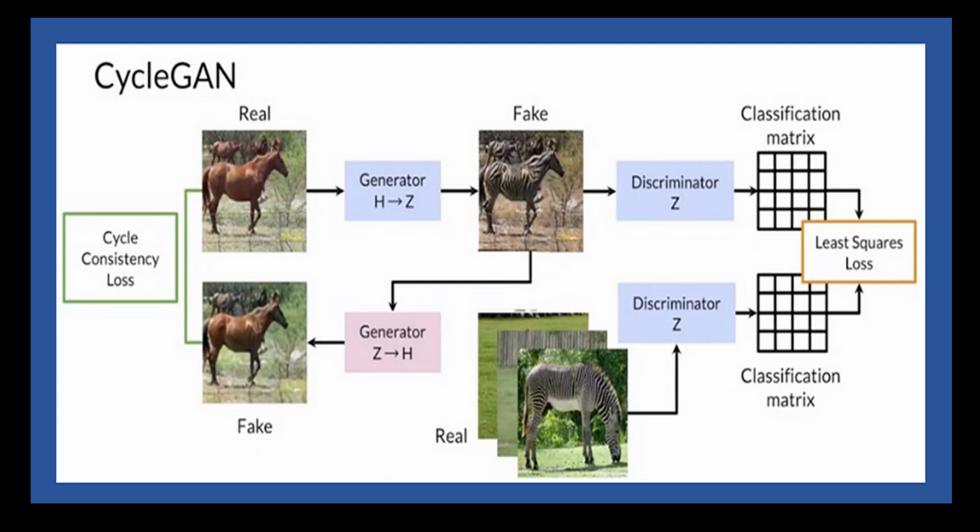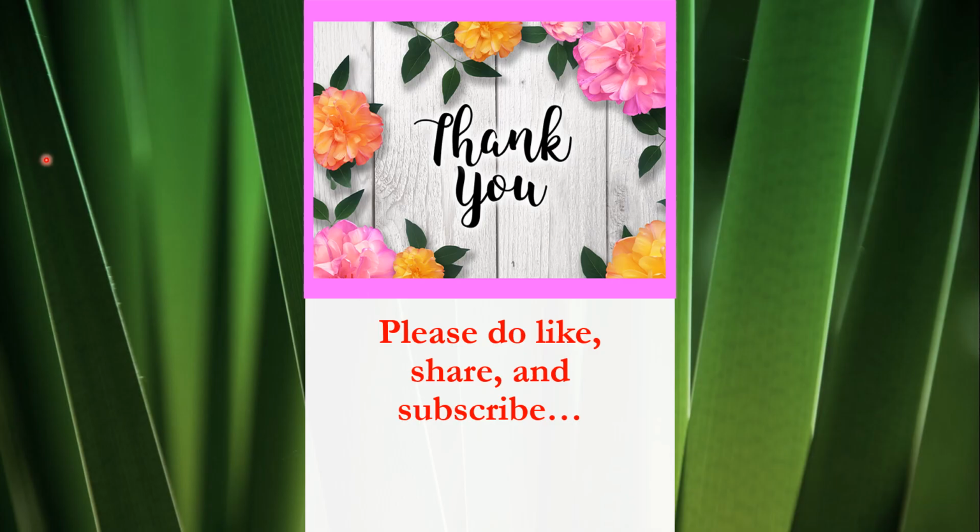To ensure the generated illustrations are diverse and maintain the essence of the original photo, CycleGAN's cycle consistency loss would ensure that transforming the generated cartoon style illustration back into the photo style image would result in an image that closely resembles the original photo. So in this example, CycleGAN would learn to capture the essential features and characteristics of the person's face, such as facial structure, hair and eyes, and will translate them into a cartoon style illustration. So with this simple example, you can see how CycleGAN can be applied to generate creative and visually appealing results. Thank you.